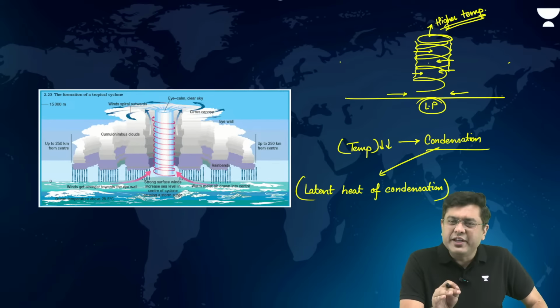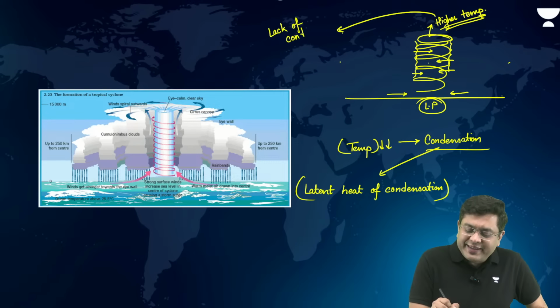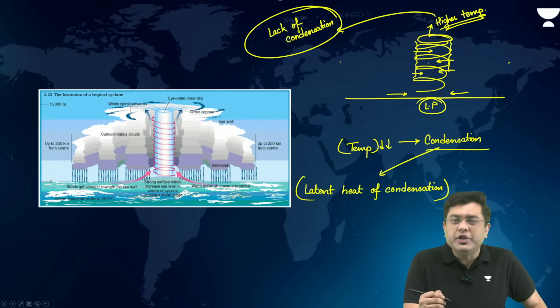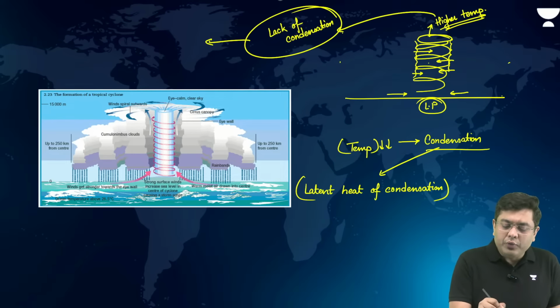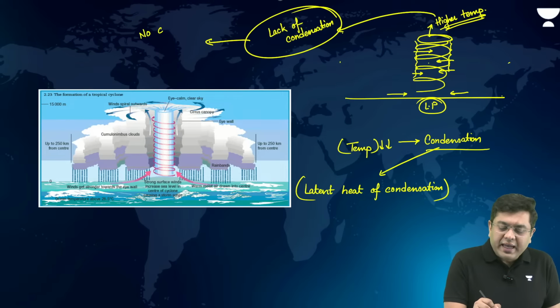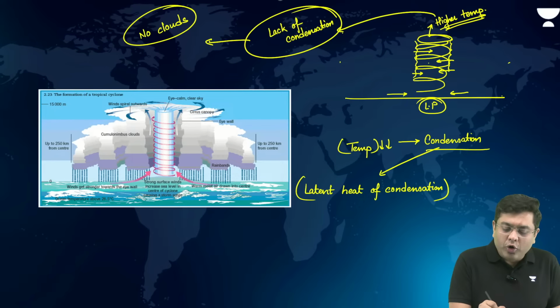No. For condensation, you need lower temperature, not higher temperature. So higher temperature means lack of condensation, isn't it? In the central portion, there is a substantial lack of condensation, and that will lead to no clouds. And that is what you refer to as the eye of the cyclone.